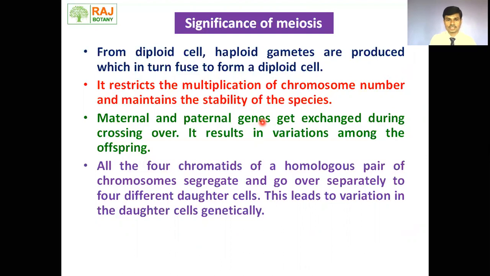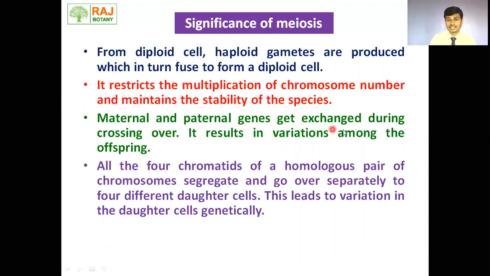So the last aspect is the significance of meiosis. Why is there a need for meiosis to happen? From a diploid parent cell, haploid daughter cells are produced, which in turn fuse to form the diploid cell. Again, the newly formed cells, when they fuse with the opposite strain, form the diploid cell. It restricts the multiplication of chromosome number and maintains the stability of the species. If the multiplication of chromosomes goes on, then there will be cancer. That means meiosis restricts the multiplication of chromosome number and maintains the stability of the species.